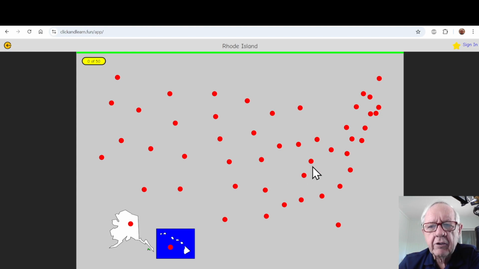Click the Go button, it asks for Rhode Island. Click the correct button, Virginia. This would be Virginia. Click Colorado, South Carolina. This would be Florida, Georgia, South Carolina, North Carolina. This would be Washington, Oregon, Idaho, and so forth. Let me get through, I'm going to go all the way up through 20 questions. Right now I've answered 6.